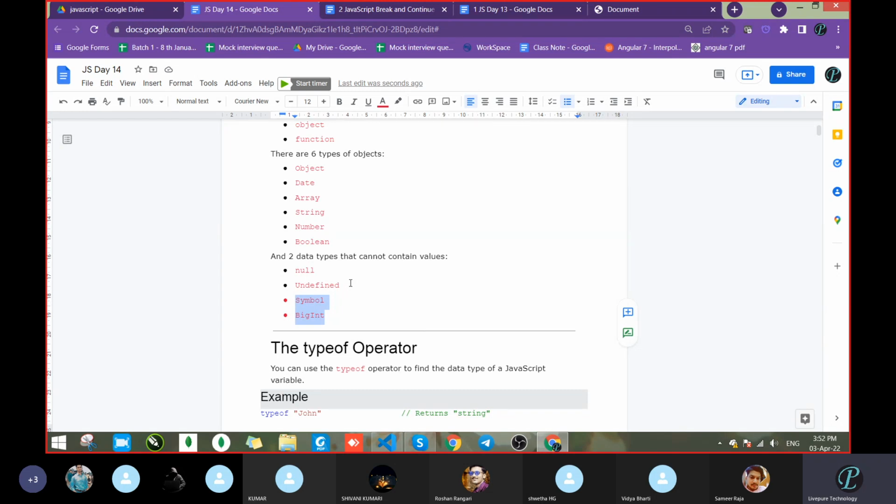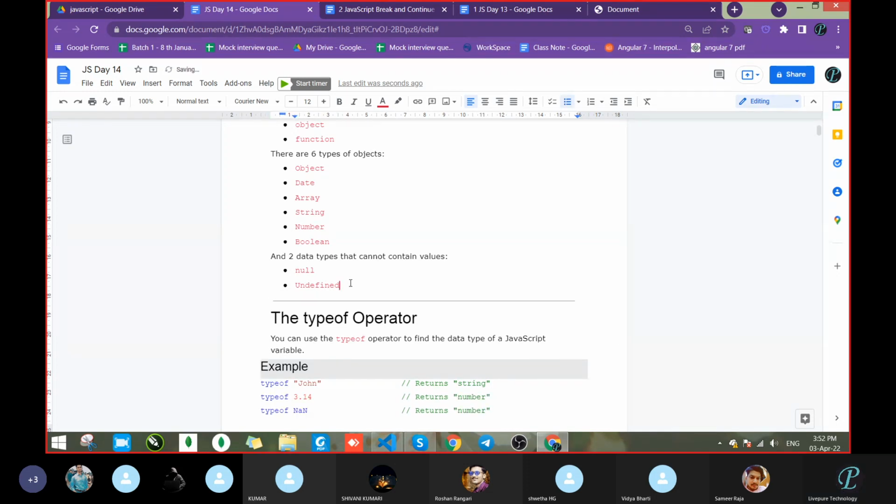BigInt: suppose an integer, like in Java, an integer has some scope, only so many characters you can store there. If you need more than that, you move to BigInt. But here there is no such concept, we have to pass it. When you are going to store more data, a longer length, you can go with BigInt. So in ES6 BigInt came.